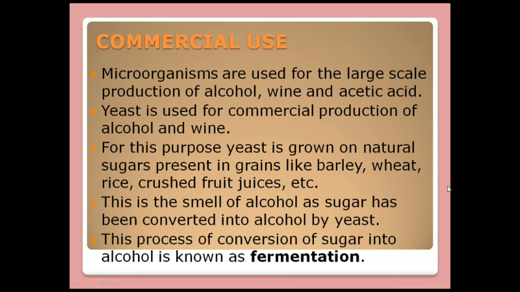So how are they used? See, microorganisms are used for large-scale production of alcohol, wine, and acetic acid. For that, yeast is mostly used commercially for the production of alcohol and wine. So there are natural sugars present in certain grains, like here it is written: barley, wheat, rice, crushed fruit juices, etc.